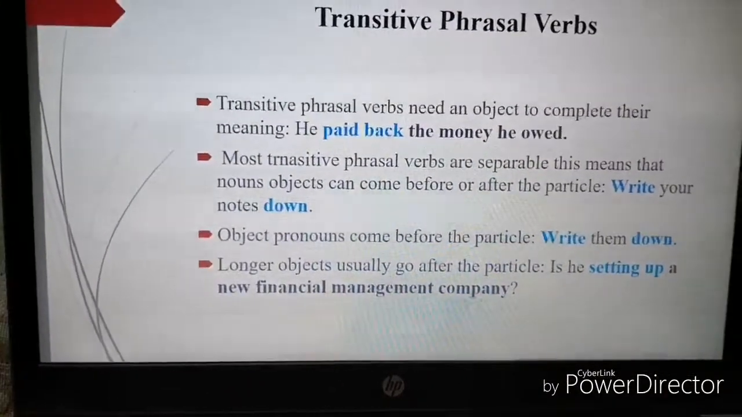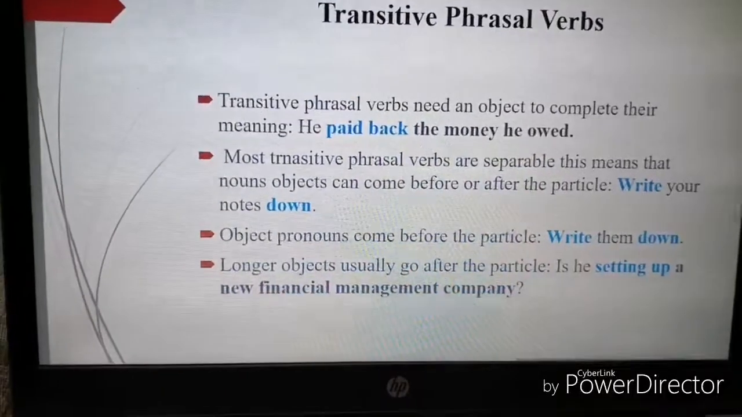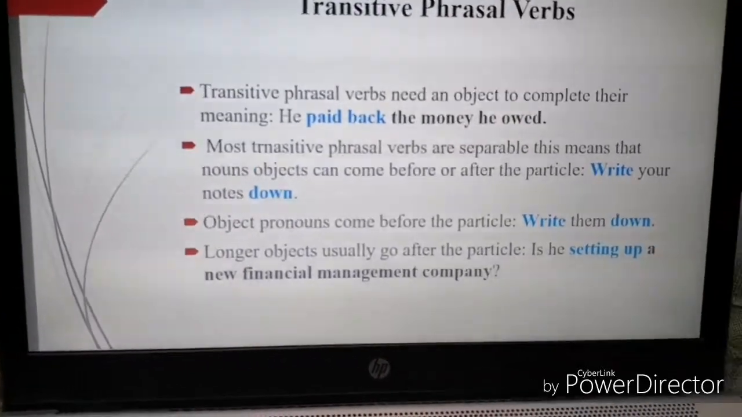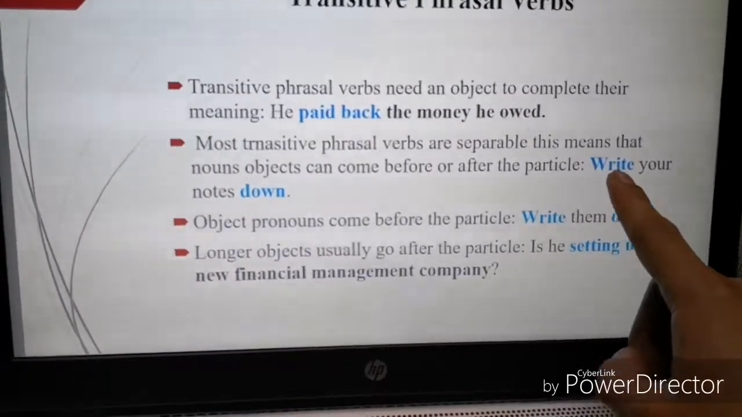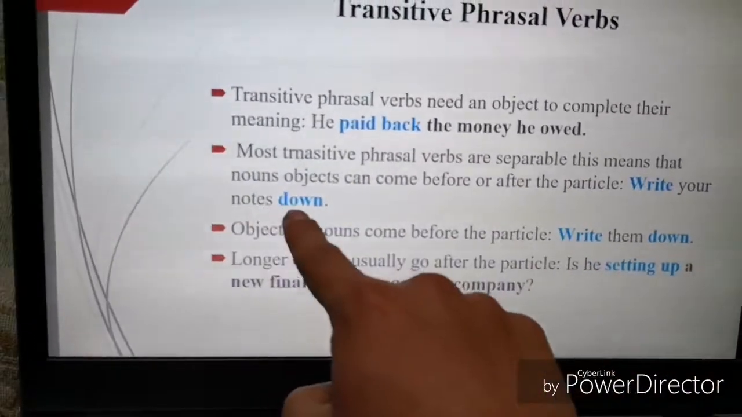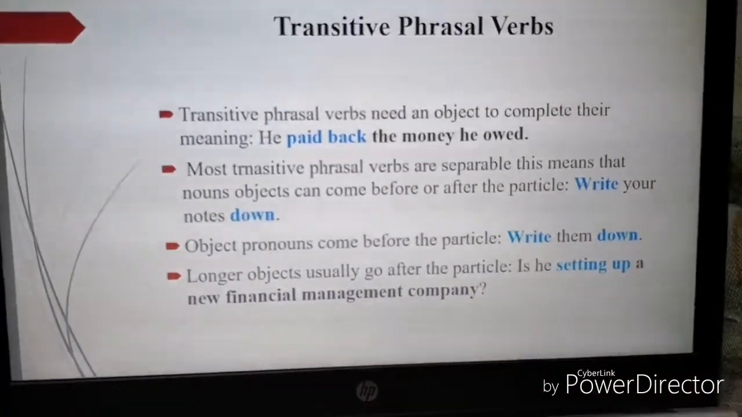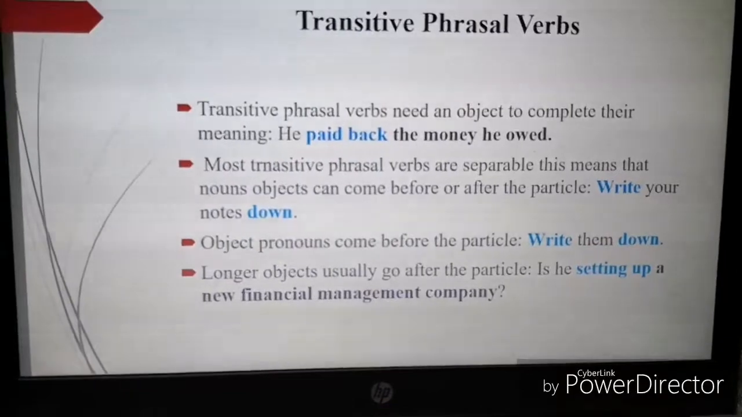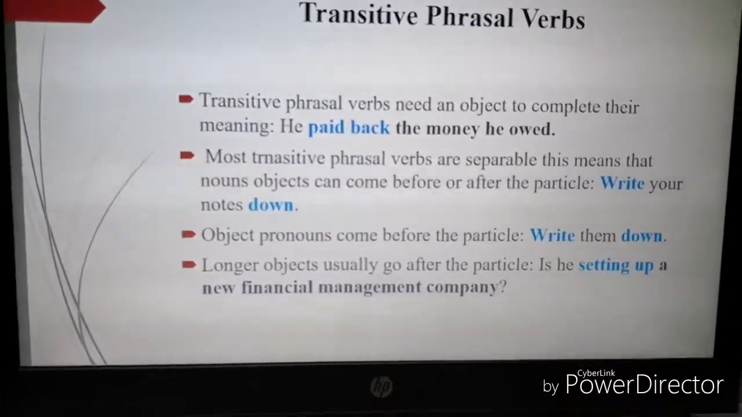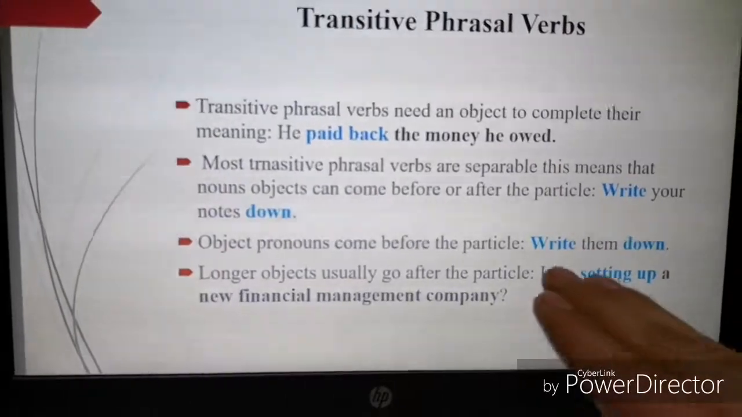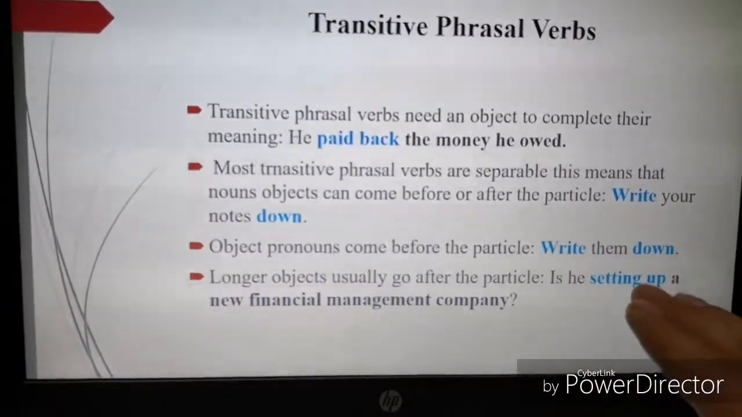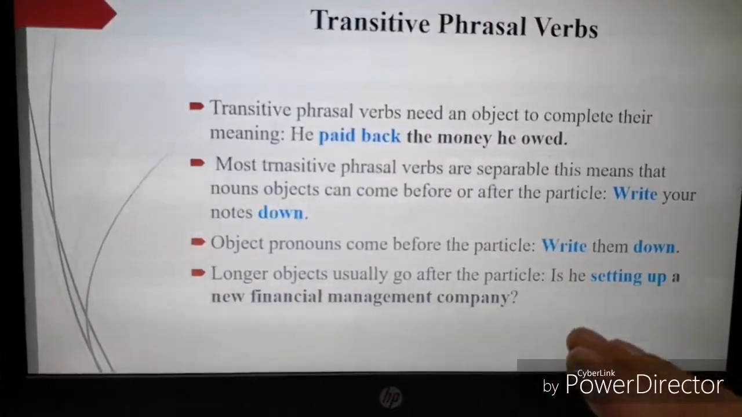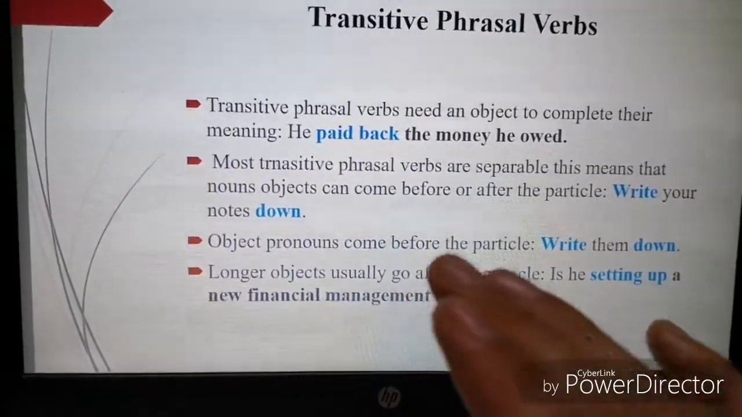Most transitive phrasal verbs are separable. This means that noun objects can come before or after the particle. You can separate the verb and the particle. Write down is the phrasal verb, but you can say write your notes down or write down your notes. Object pronouns come before the particle, always. You're always going to write it this way: write them down. You can't say write down them. That is incorrect because object pronouns come before the particle.